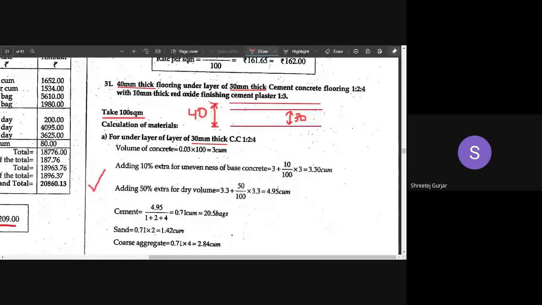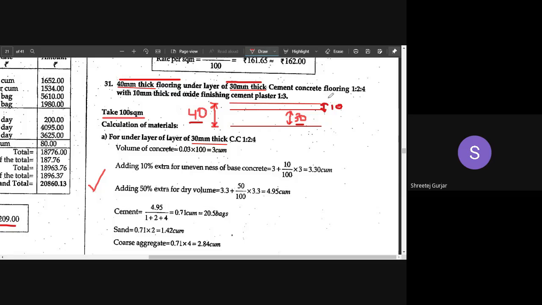Here you can see we are dealing with what? We are dealing with 40 mm thick flooring with an under layer of 30 mm thick. The under layer, or the base layer, is 30 mm thick. So I have drawn a figure over here. You can see the total flooring is 40 mm thick, and the under layer is 30 mm thick. So what is this top layer now? It is 10 mm.